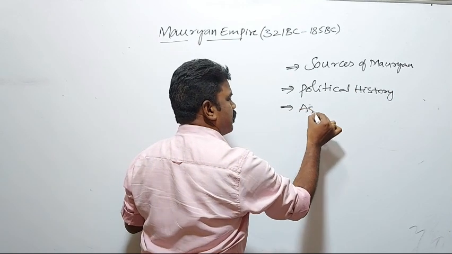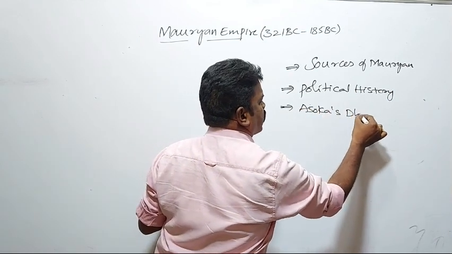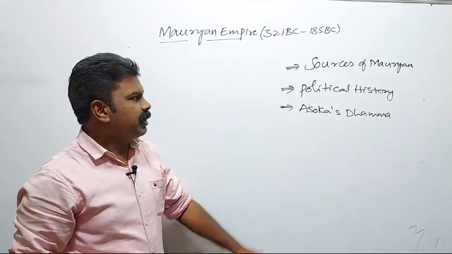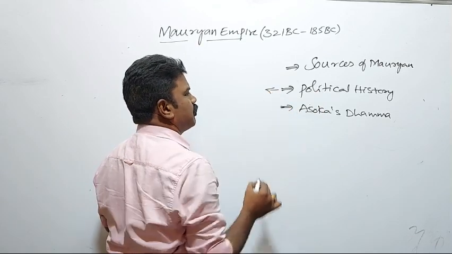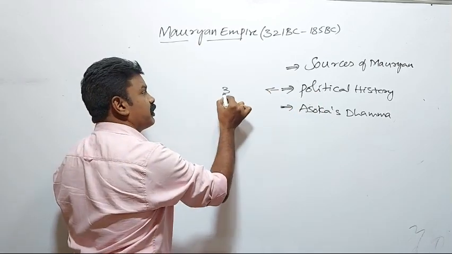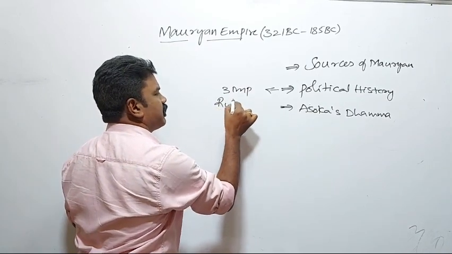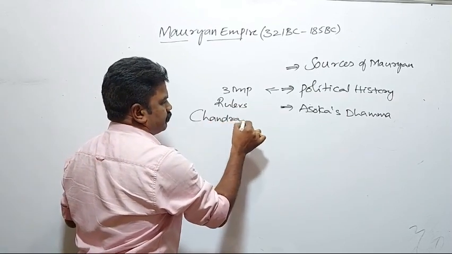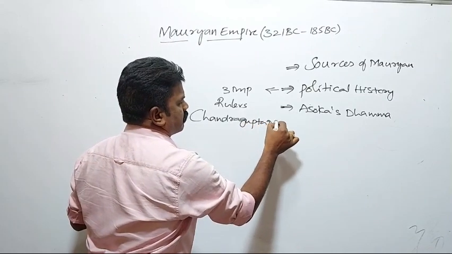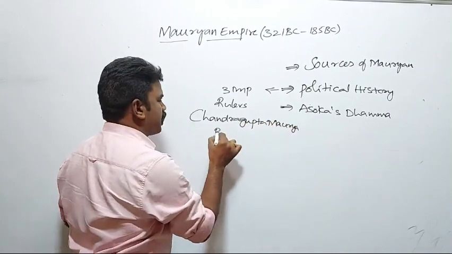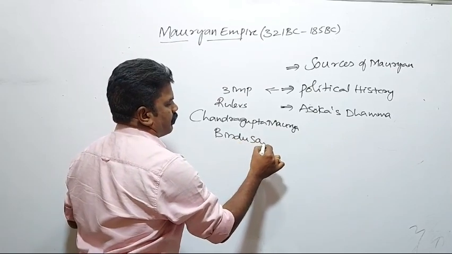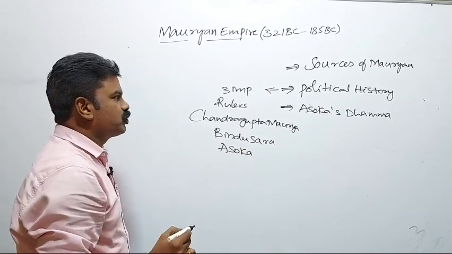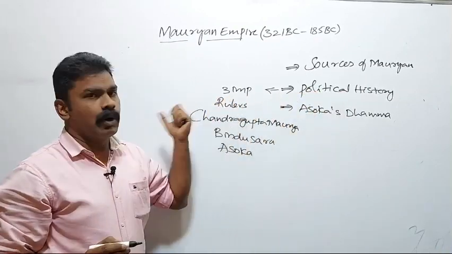Third part is Ashoka's Dhamma. We can take Ashoka's Dhamma as a separate topic. In the political history, we will come to understand three important rulers. These three important rulers were Chandragupta Maurya, Bindusara, and Ashoka. These three were the important rulers to discuss in the political history of the Mauryans.